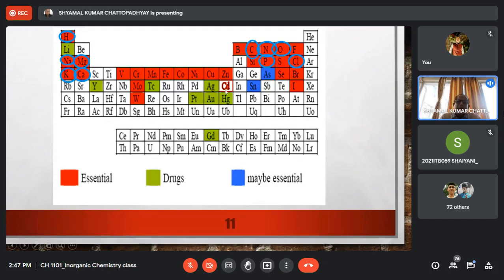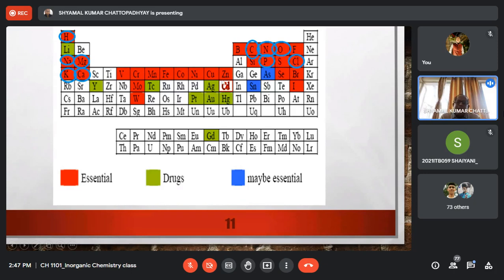Then we go to group 12, that is zinc, cadmium, mercury. Zinc is essential, very much essential, right? We require a lot of zinc in our body, and now in the COVID period, all of you know from the TV discussions that zinc helps in boosting our immune system, and zinc is also required for functioning of our nerve system, etc. Right, so zinc is very much required for our body.